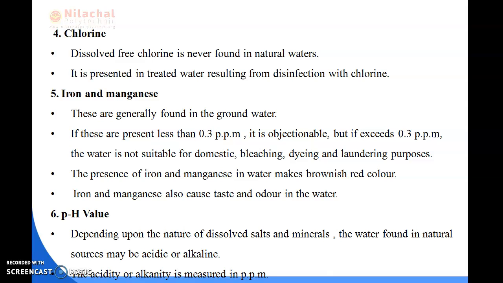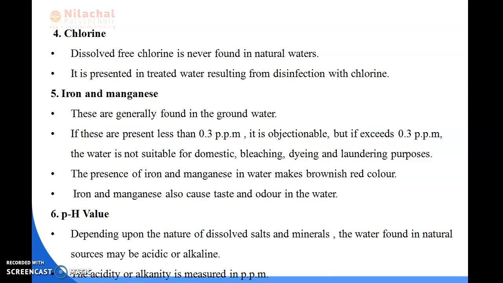Next is iron and manganese. These are generally found in groundwater, and we can easily get iron and manganese. If they are present at less than 0.3 ppm, then it is objectionable. But if it exceeds 0.3 ppm, that is parts per million, the water is not suitable for domestic, bleaching, dyeing and laundering purposes.